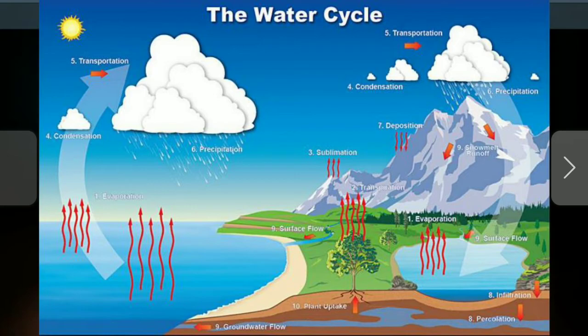The seventh one is deposition, which makes the ice mountains cool. And the eighth one is percolation, that means into the ground. The rivers' water and rain water mix into the ocean. The ninth one is groundwater also mixing in the ocean.